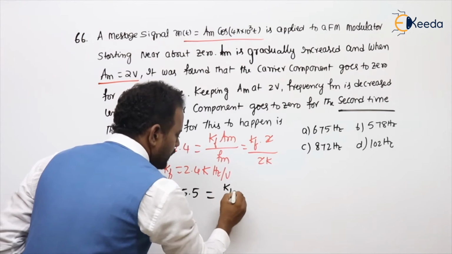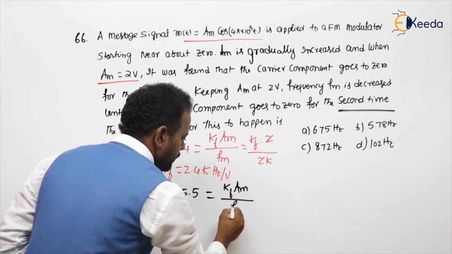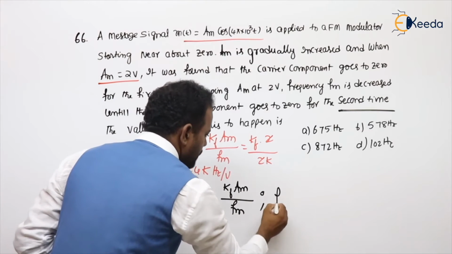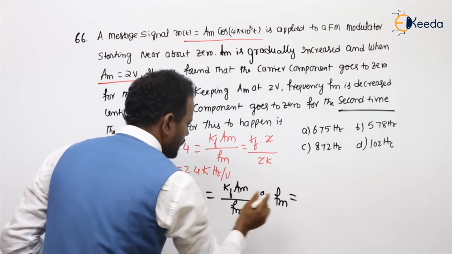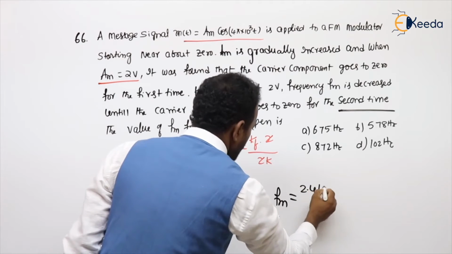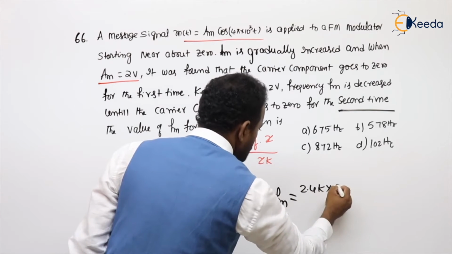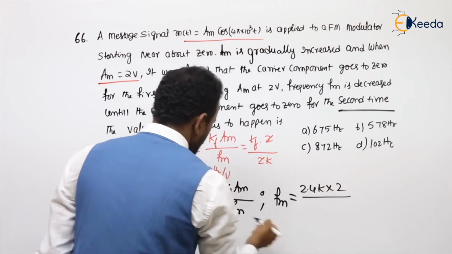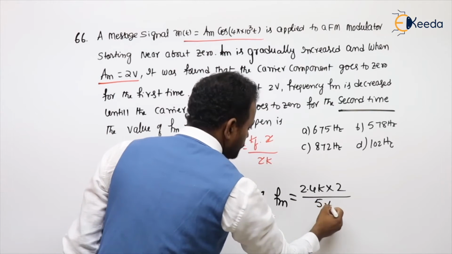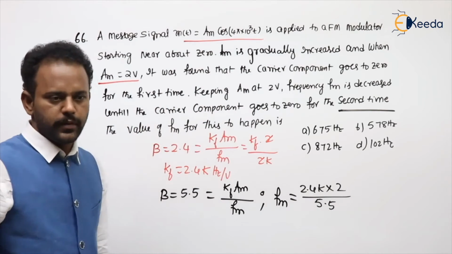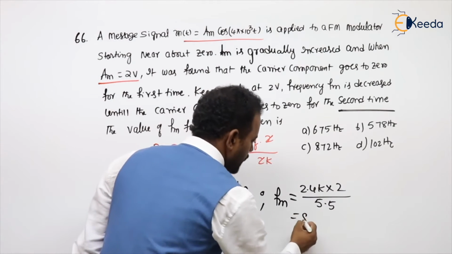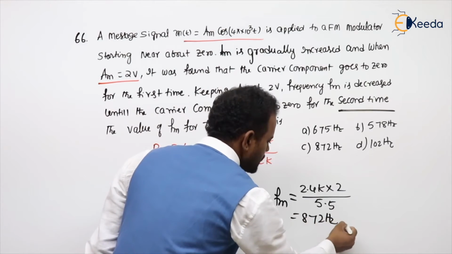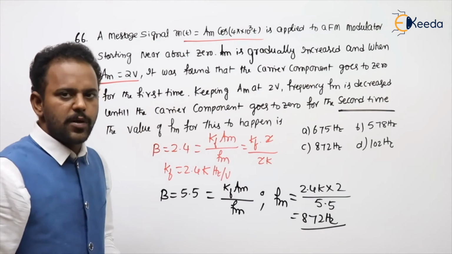Beta is KF Am by fm. Then obviously from here fm equals KF value 2.4K, Am value 2, divided by 5.5. Calculate this. You will get 872 Hz. One of the excellent problems.